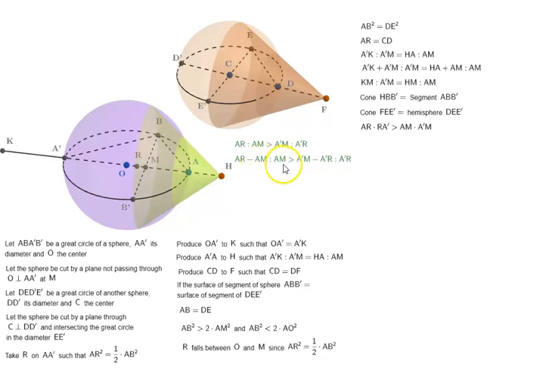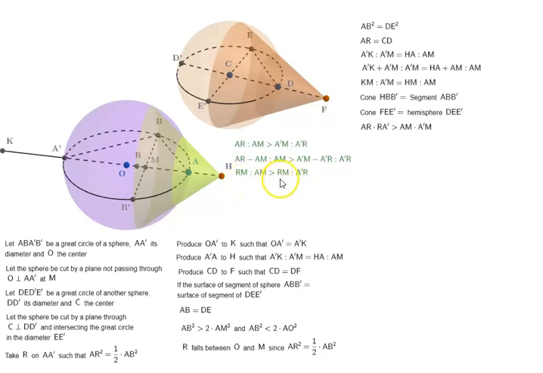AR minus AM is to AM is greater than A prime M minus A prime R is to A prime R. Now AR minus AM is RM. Similarly, A prime M minus A prime R is RM. So we get RM is to AM is greater than RM is to A prime R.